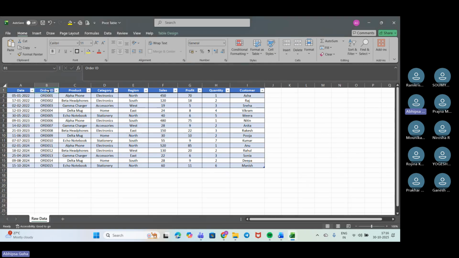Here is the order ID. In order ID, you can see all of these order IDs present here.